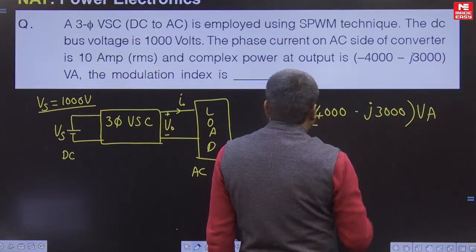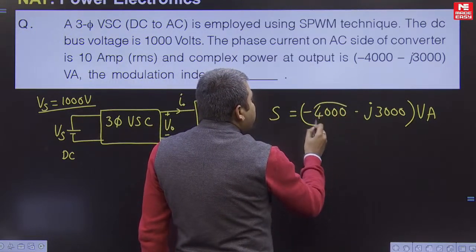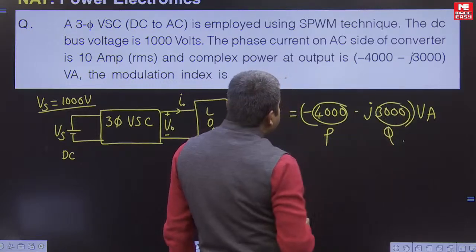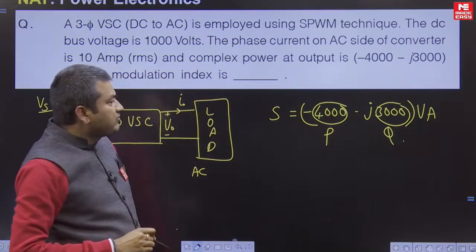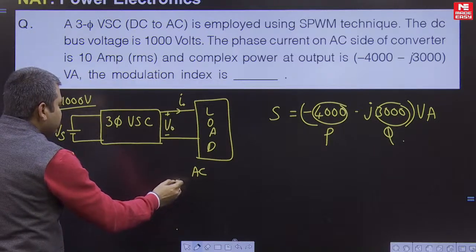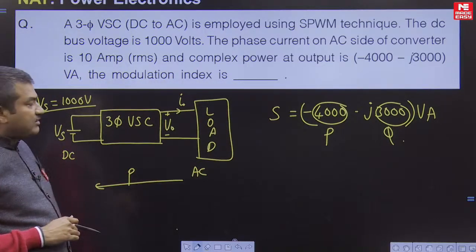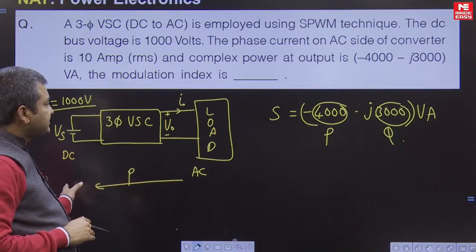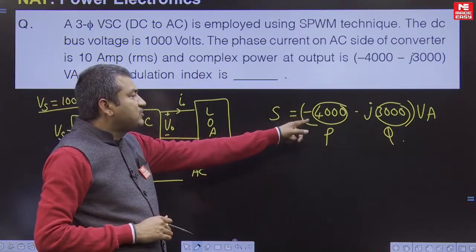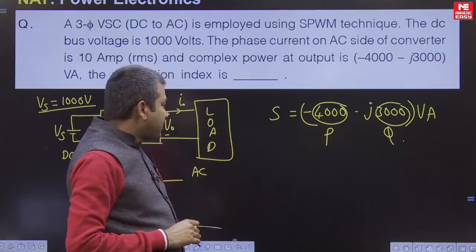In this complex power, this is the active power and this is the reactive power. Here the active power is negative, which means the power is flowing from AC to DC. So it is working as a rectifier, with power flowing from the AC side to the DC side. Active power is 4000 watts and reactive power is 3000 VAR.